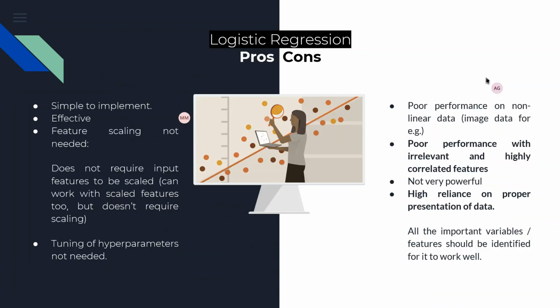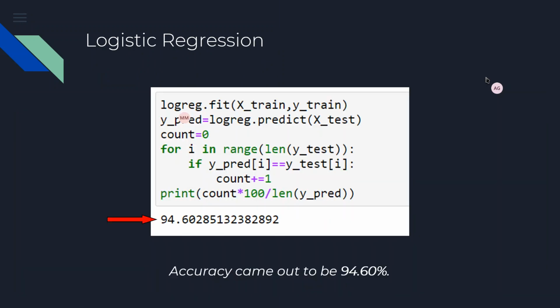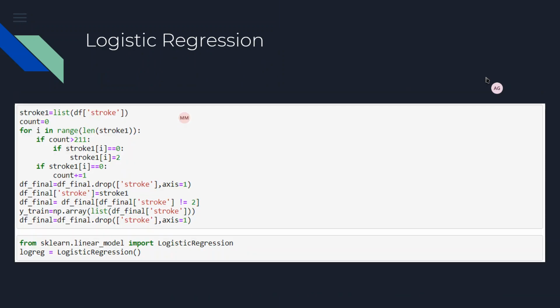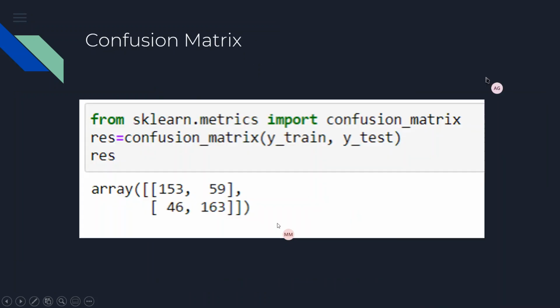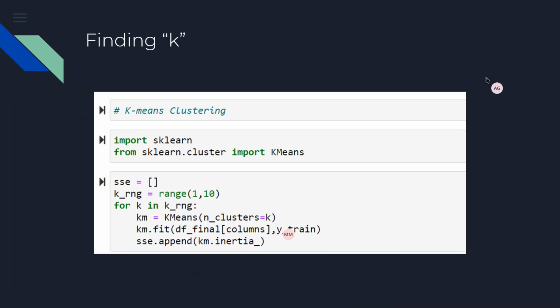After encoding, we selected some columns, and we did logistic regression on top of it. So columns basically defines these columns after dropping the stroke. These are exactly the columns, and from the data frame we took those columns and fit the model on them. So df final columns, and we gave the ytrain value also, and we fit the model. We also took a sum of squared error empty array, and we took the range of k from 1 to 10, and after model fitting, we appended the km inertia.